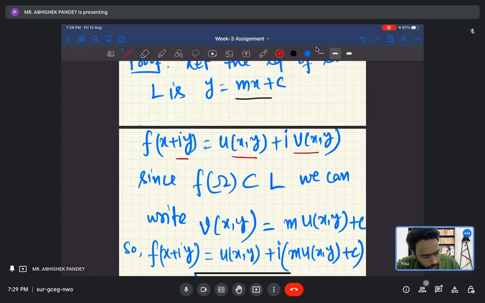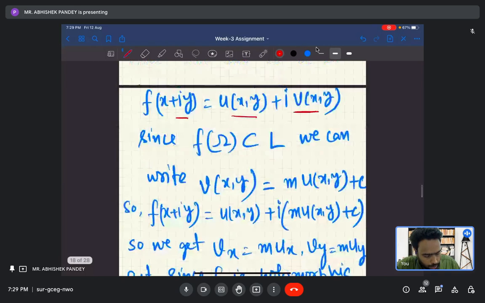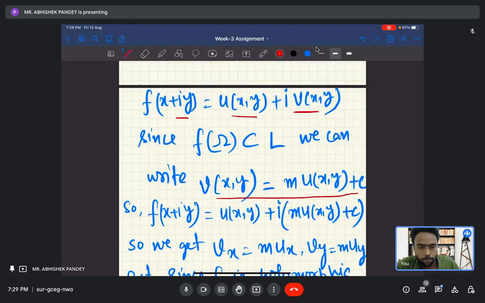This means v of x y should be of this form: v of x y should be m times u of x comma y plus c. Is it fine to everyone?